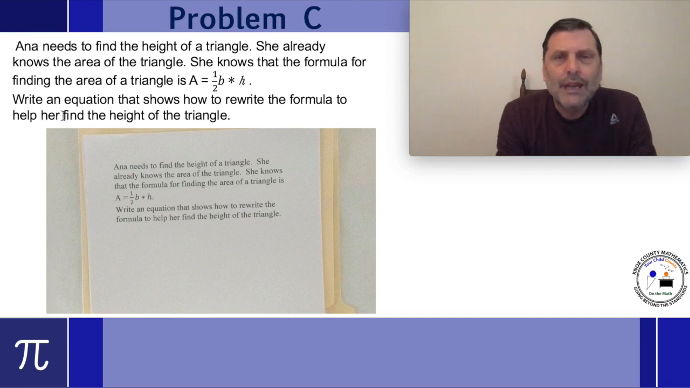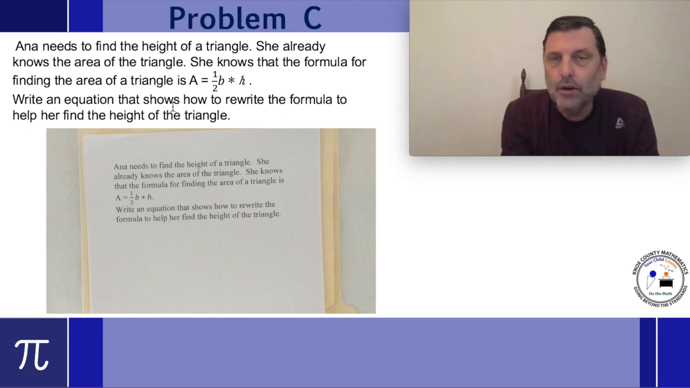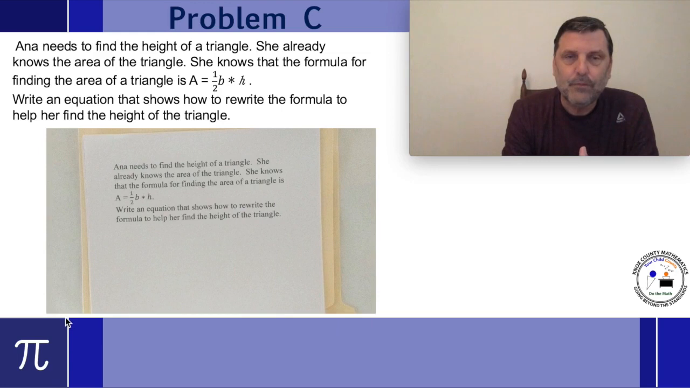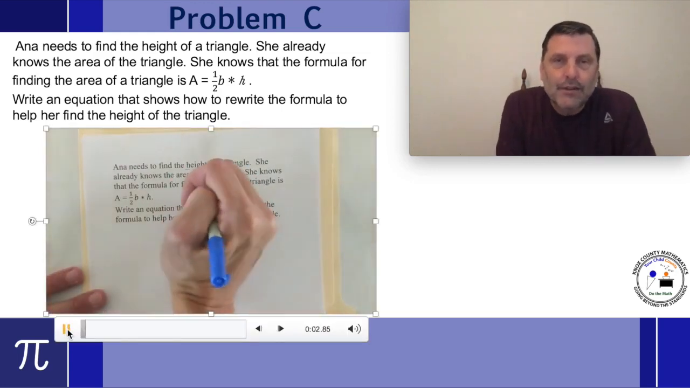So what we want to know is, how could we rewrite this to find the height of the triangle? So I can take this formula and basically write it not as A equals, but as H equals. So if I know the area, could I determine the height? Sometimes we got to work backwards, and this formula will teach us how to work backwards. Okay, so let's see how this works. I'm going to go through and read the problem. I'm going to underline, I'm going to mark things.